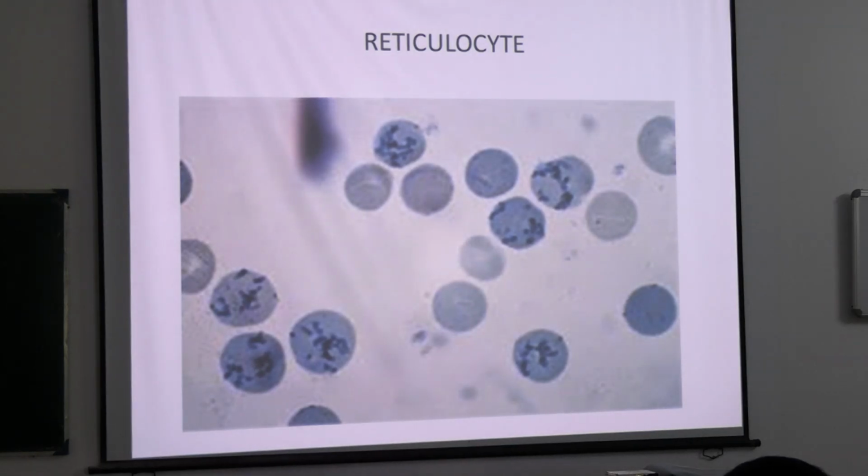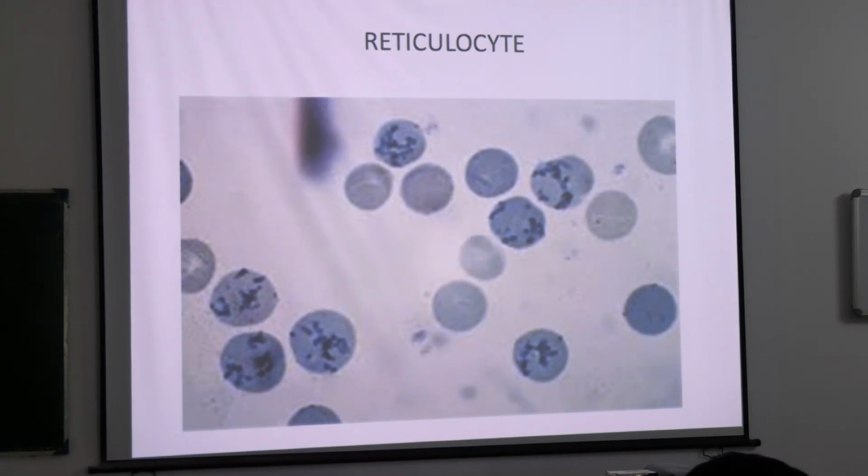So now how do you do a reticulocyte count? It is a percentage usually. What you do is you see 10 fields, and each field should contain 100 RBCs. Since it's a percentage, why do we do 10 fields? To just get an average.